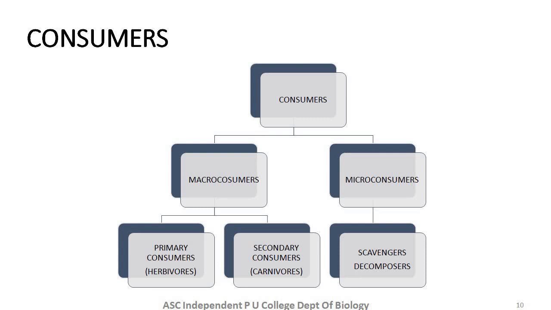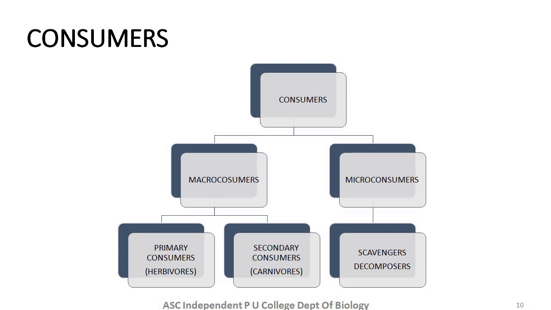So here macro consumers are phagotrophs, that is, those organisms who obtain food from others, no doubt, but they obtain food by eating, right? This shows holozoic nutrition. Holozoic nutrition is where organisms eat the food, that is ingest the food, and then digest the food within the body, right? So first ingestion followed by digestion. Macro consumers are further divided into primary consumers and secondary consumers.